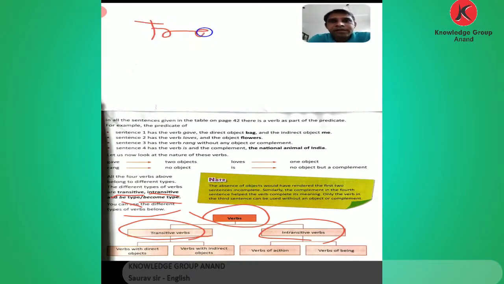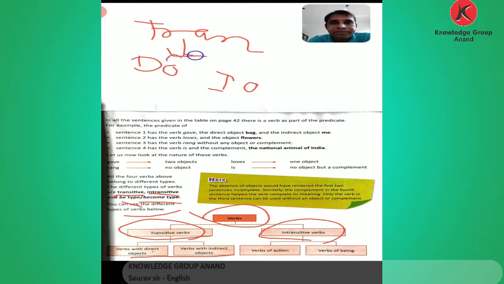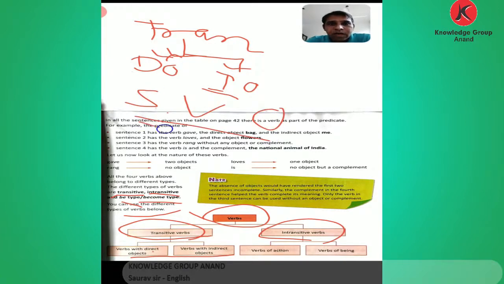In transitive verbs there are two more subtypes: direct object and indirect object. If a sentence has subject, verb and object, then it is a transitive verb.